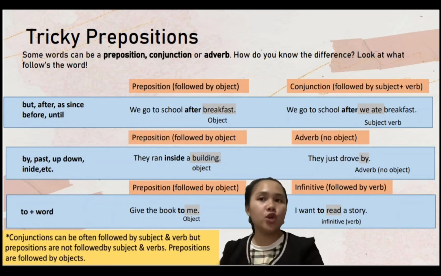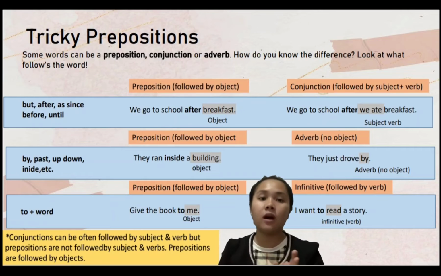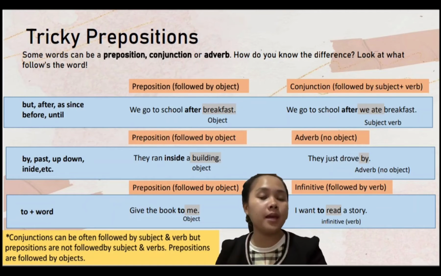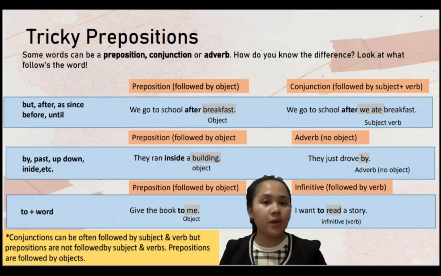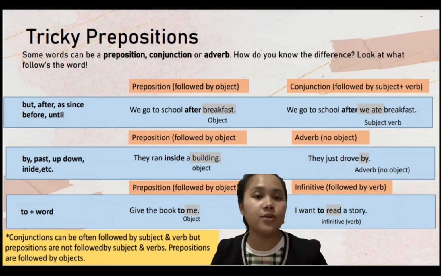So, look at this group: but, after, as, since, before, and until. This group can be tricky because each of them can be used as a preposition or a conjunction. So, how do you know if it's a preposition or a conjunction?